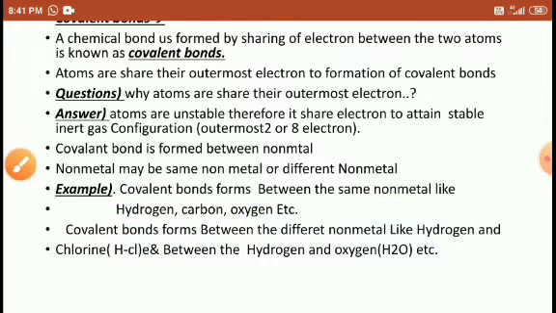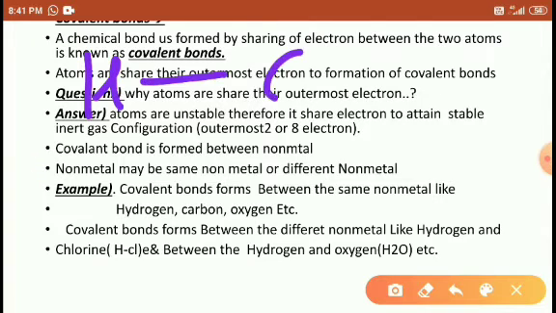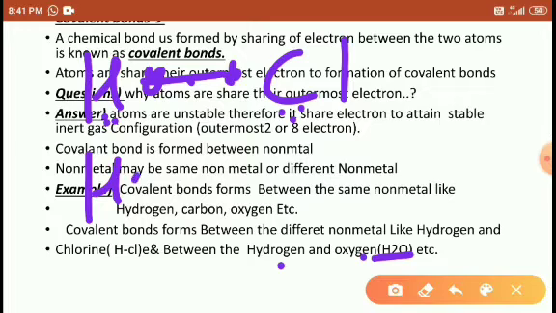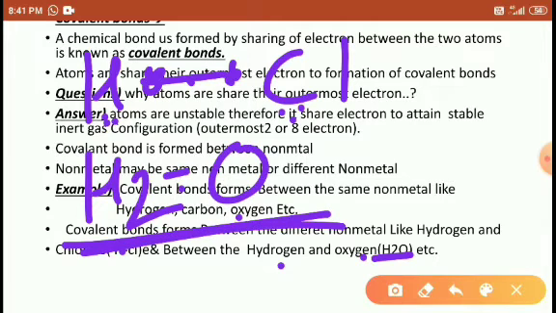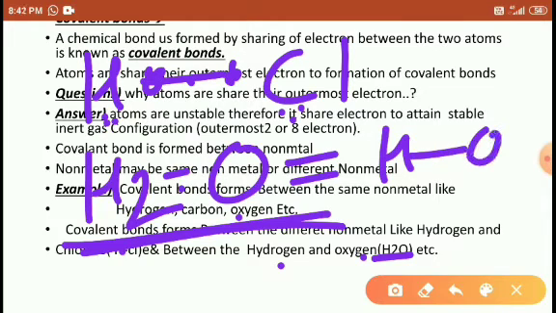Example, HCl, hydrogen and chlorine. So this is the covalent bond between hydrogen and chlorine. And hydrogen and oxygen, for example water, H2O. Between hydrogen and oxygen there is a covalent bond. Yes, students. But the actual water structure is like this, students. The actual water structure is this form. It is the correct structure of water. This is the covalent bond between oxygen and hydrogen. Right, students? Okay.